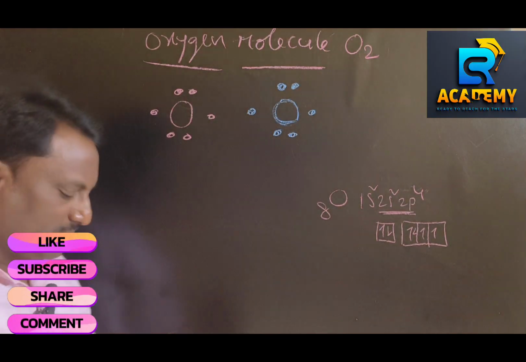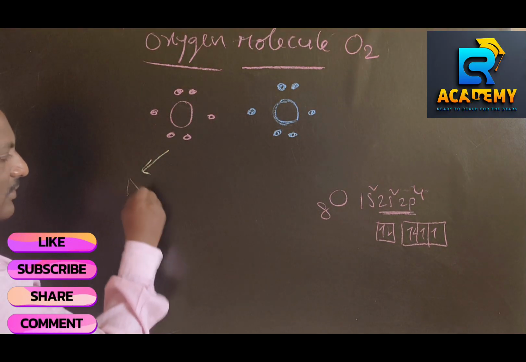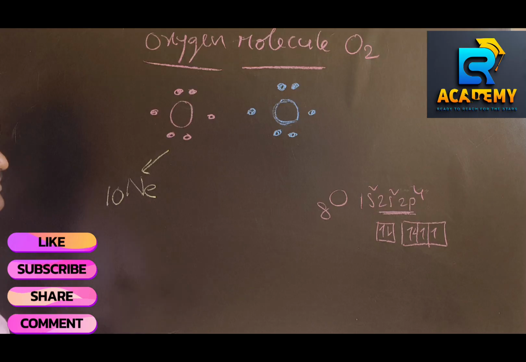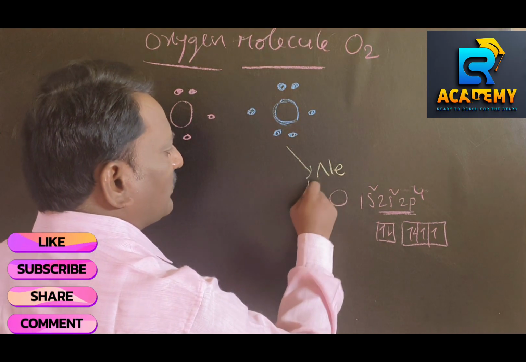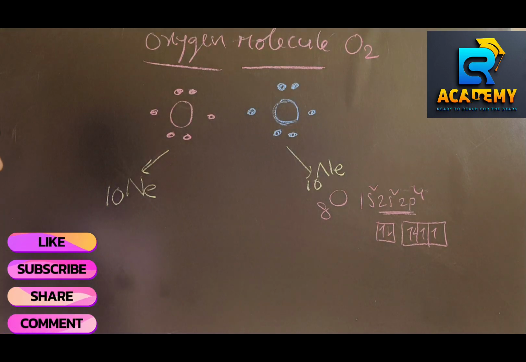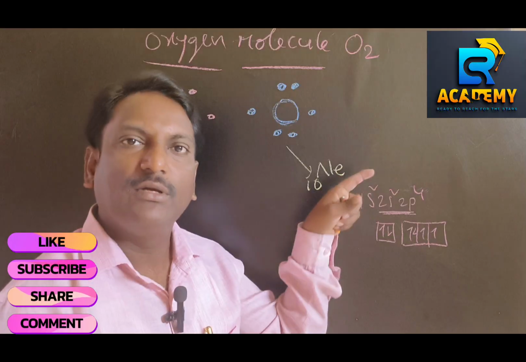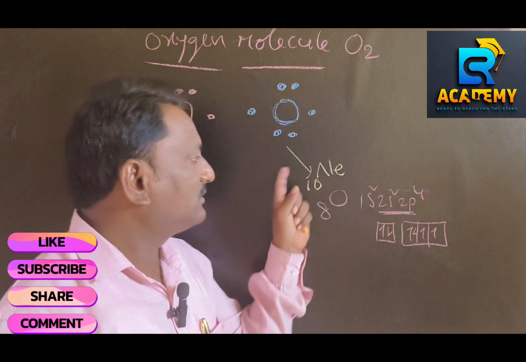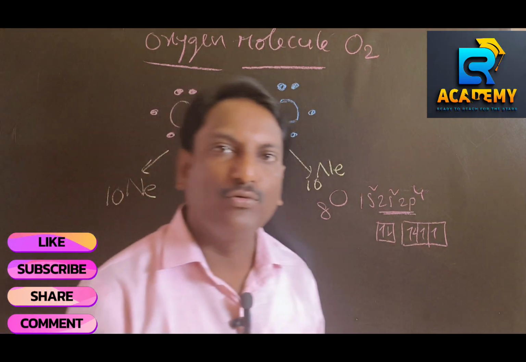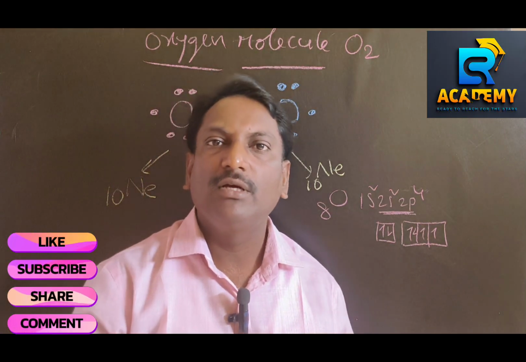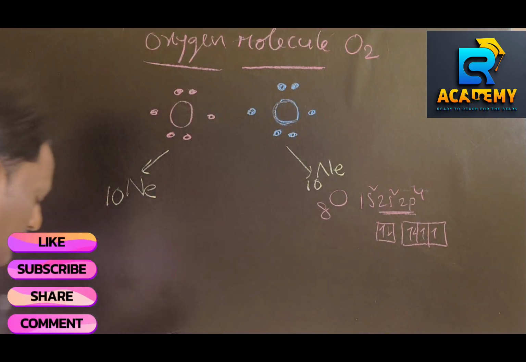Oxygen, atomic number 8, wants to attain the nearest noble gas configuration, neon, with atomic number 10. This one also wants to attain neon configuration. It requires 2 more electrons. It also requires 2 more electrons in order to attain its noble gas configuration, that is neon. But no one is ready to lose their electron, because each one requires 2 more electrons in order to attain the nearest noble gas configuration.